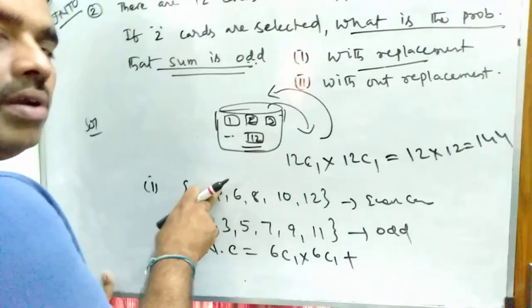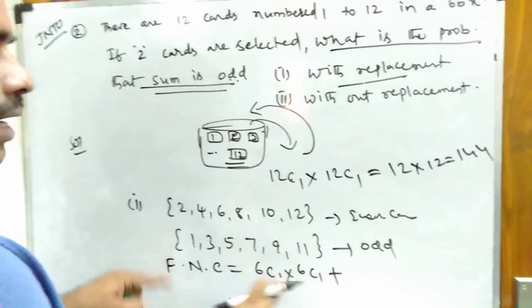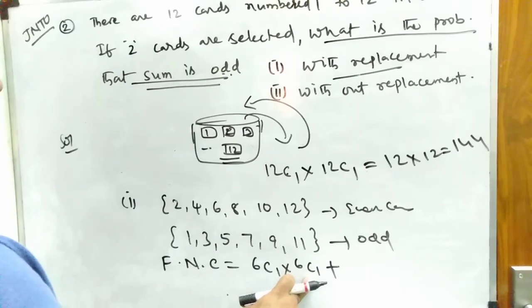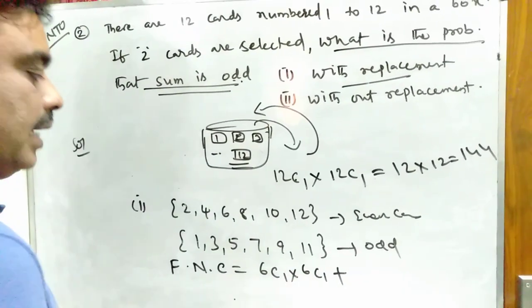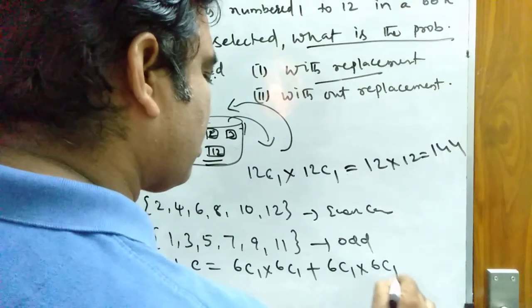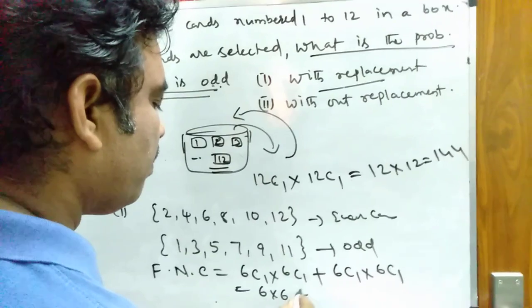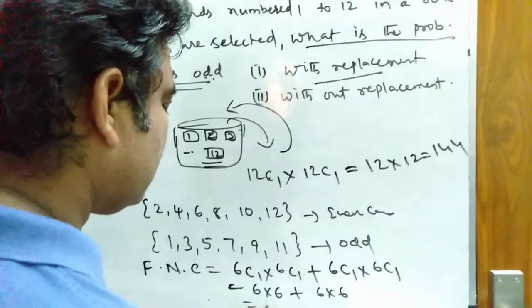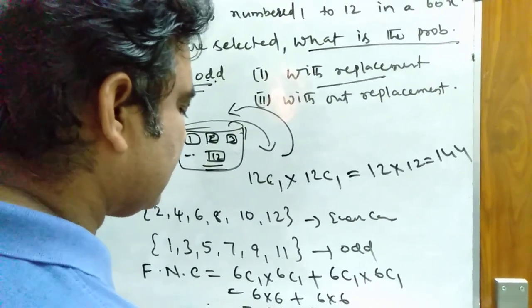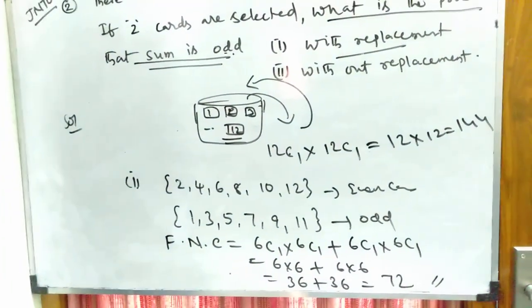So one card from 6 cards in 6C1 ways, and one card from the other 6 is 6C1. Again, if I take the first odd card, then even card, it is 6C1 into 6C1. That is 6 into 6 plus 6 into 6. So 6 sixes are 36 plus 36, that is equal to 72 favorable number of cases.